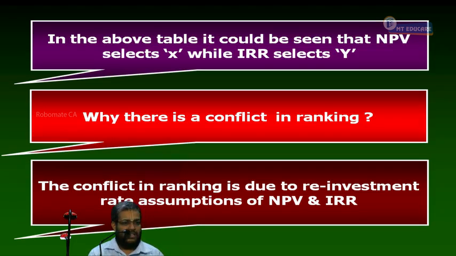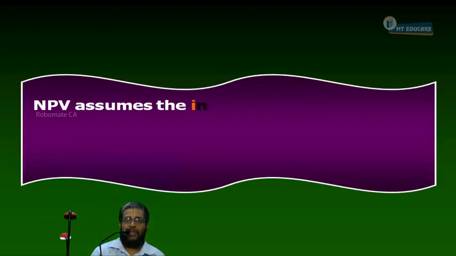Point number 2, have you all finished writing or not? Yes. Next. Point number 3.